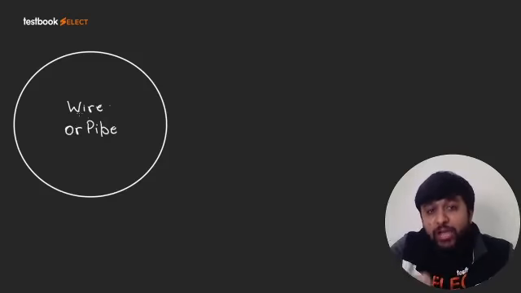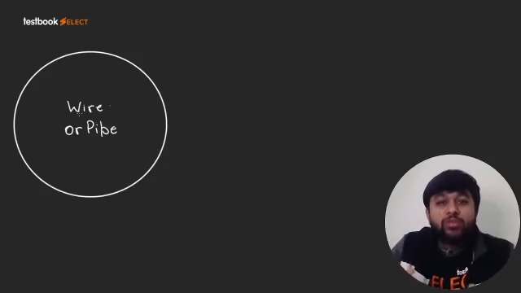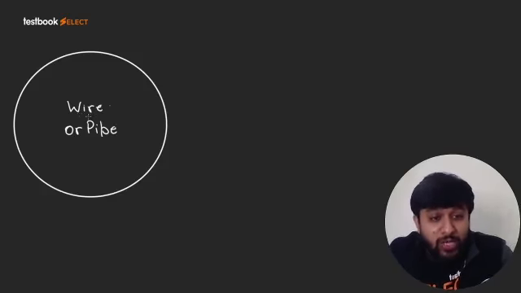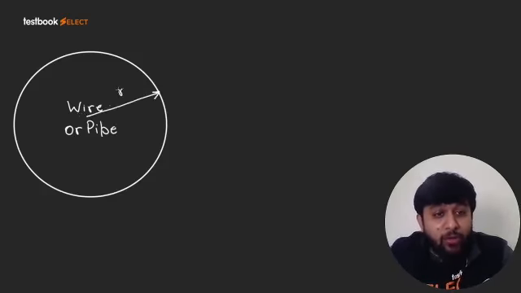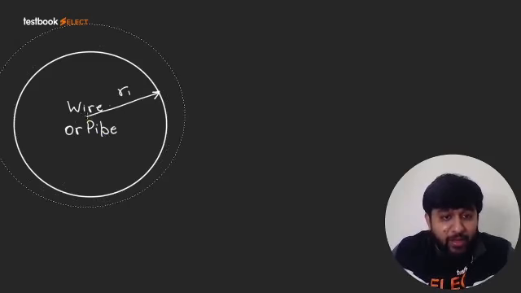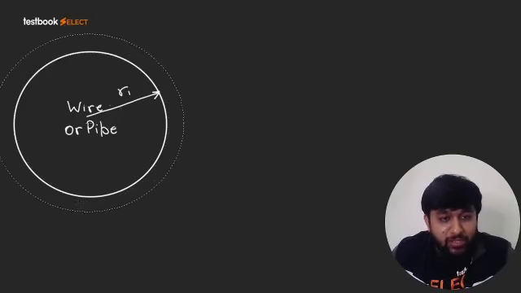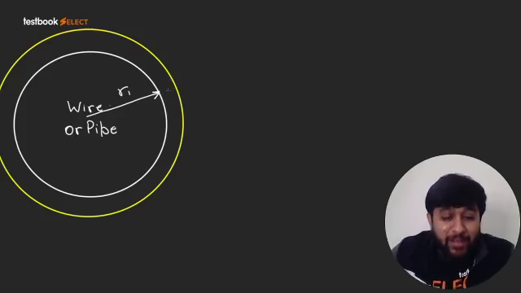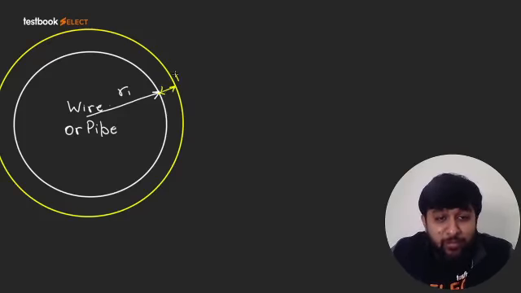Now this is the outer radius of the pipe. Okay, so basically the outer radius of the wire or the pipe. So wire has only one radius, but when we talk of pipe, there are two radii, right? So the outer radius of the wire or the pipe is R1. And what we want to do, we want to add an insulation on the pipe or the wire which has a thickness T. I have not made completely concentric circles, but I hope that is fine. So the thickness of this insulation material is T.